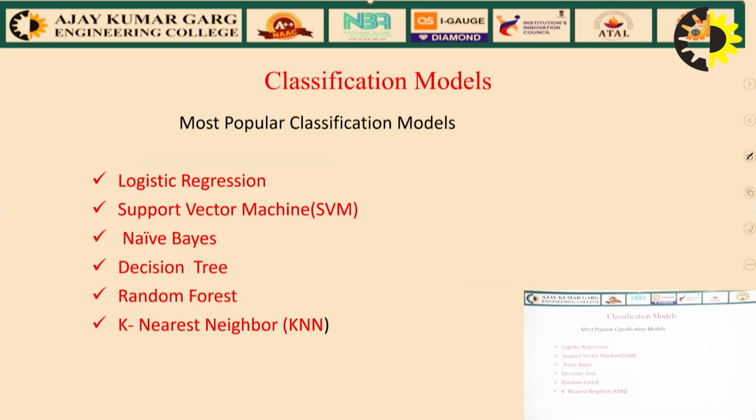Then we have some classification models. The most popular classification models are logistic regression, the SVM model, the Naive Bayes model, decision tree, random forest, and the KNN model. In the future, we will discuss all these classification models, right?